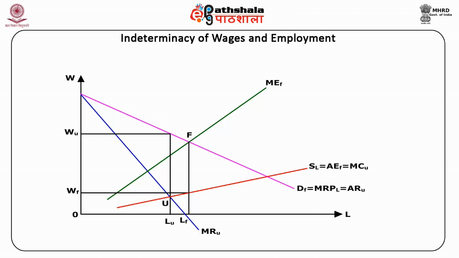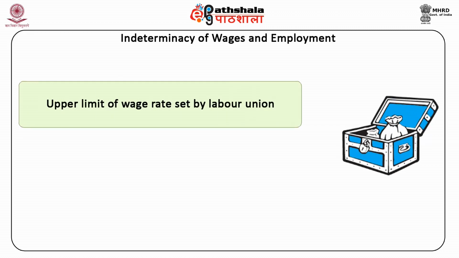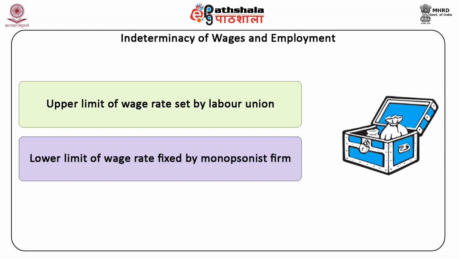The monopsonist firm maximizes its profit at point F, where its marginal expense of labor, that is MEF, equals the marginal revenue product of labor, that is MRPL. Thus, the monopsonist wants to hire LF units of labor at a wage rate equal to WF. On the other hand, the monopolist labor union maximizes its gain at point U. Thus, we obtain the upper limit of the wage rate set by the labor union and the lower limit of the wage rate fixed by the monopsonist firm.